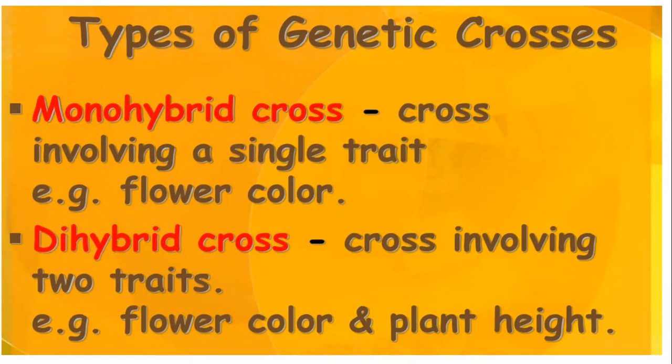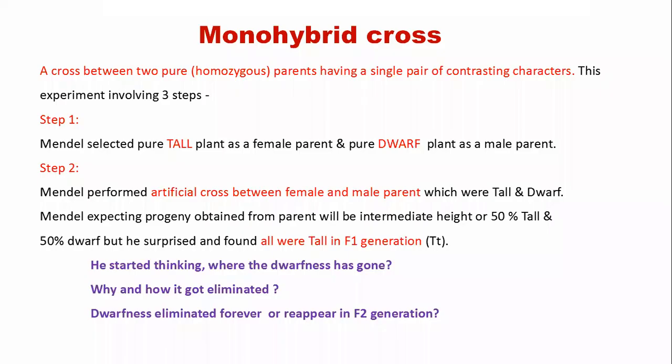So monohybrid cross, dihybrid cross, trihybrid cross, reciprocal cross, test cross, back cross, different types of crosses. We will be discussing them one after the other. Now, coming to the monohybrid cross. What is monohybrid cross? A cross between two pure homozygous parents having a single pair of contrasting characters. Example, look at that, two plants were selected.